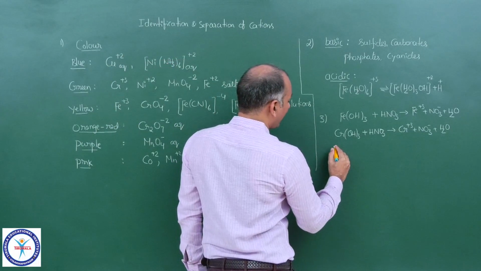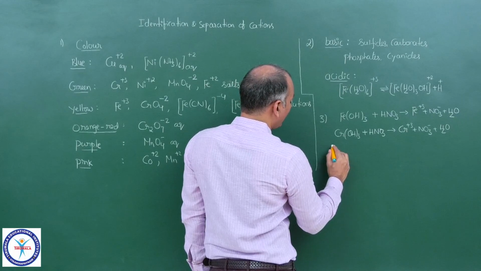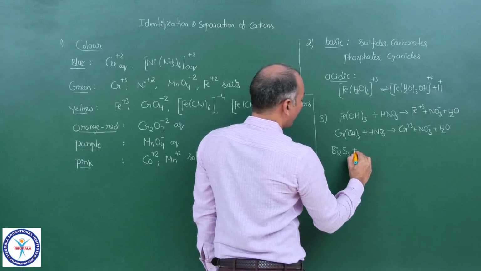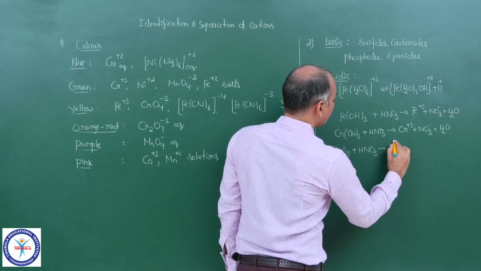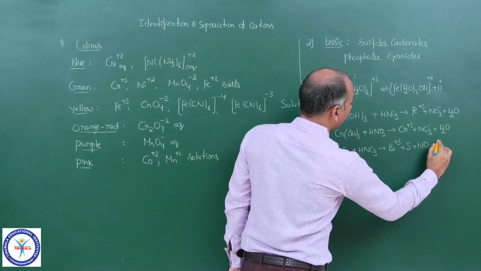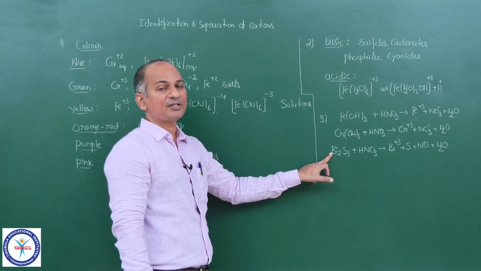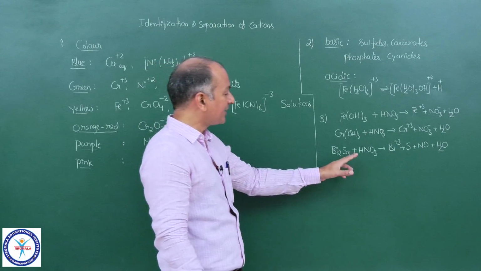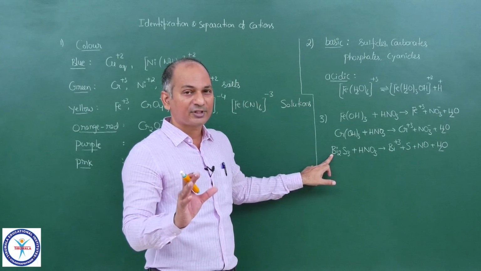Now suppose you have a sulfide, Bi2S3, sulfide of bismuth. You treat this compound with HNO3. Now you will get Bi+3, sulfur, NO, and water. This is a redox reaction. This is not because of any acid base reaction. Of course, there may be some acid base reaction also, but the main driving force of this reaction is a redox reaction.